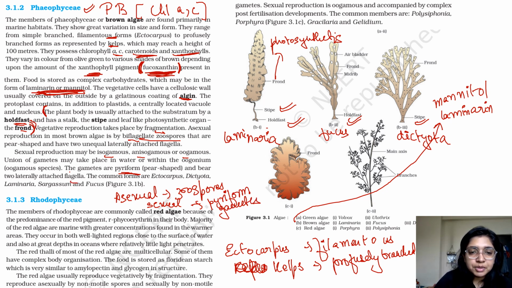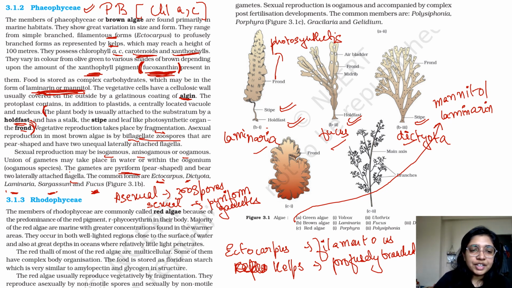The common forms are Ectocarpus, Dictyota, Laminaria, and Sargassum and Fucus. Till now we have discussed all of that, right? So the examples are Ectocarpus, Dictyota, Laminaria, Sargassum, and Fucus. From these examples, the most important ones are your Laminaria, Fucus, and Dictyota. Okay. Questions may also come from Ectocarpus or Dictyota or Laminaria, Sargassum. But you have to remember the examples of each category, right?